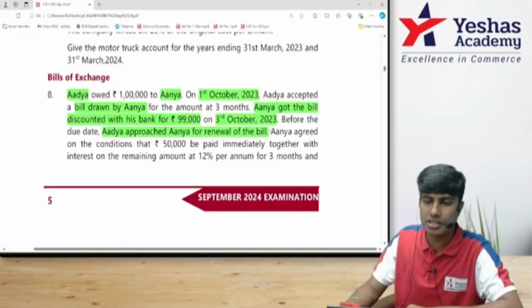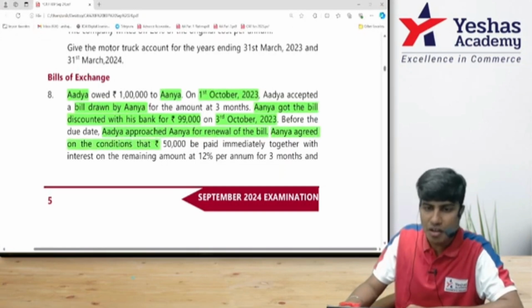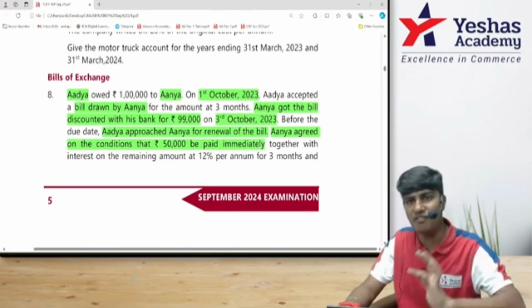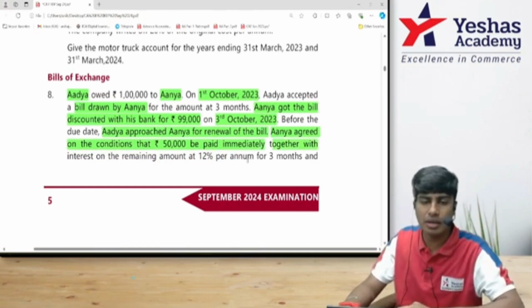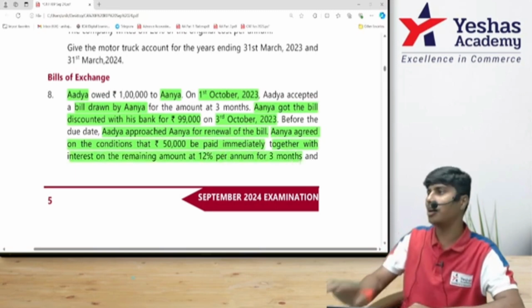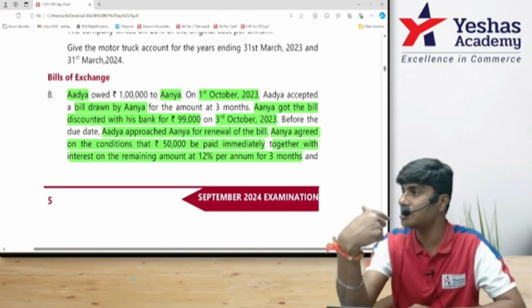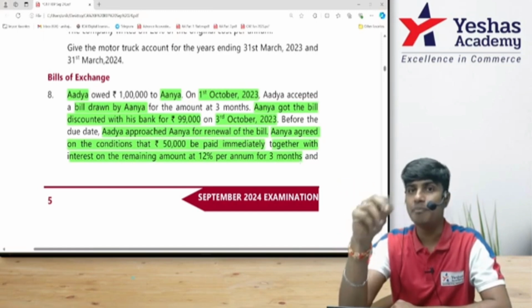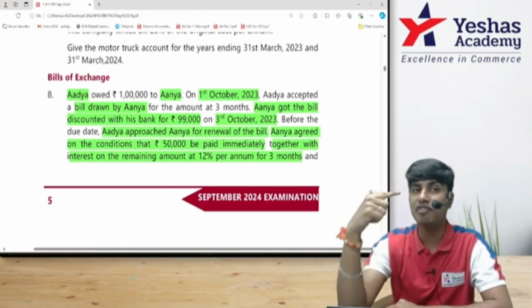What have they given about this? Adya agreed on the condition that 50,000 be paid immediately. Right now, Adya will pay 50, together with the interest on the remaining part at 12% for 3 months. How much money should Adya give us? 1 lakh. How much cash will she give immediately? 50. Balance 50 she will give after 3 months.